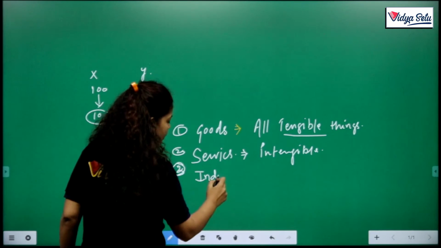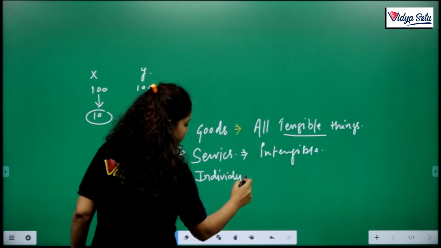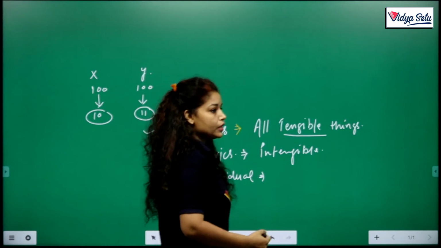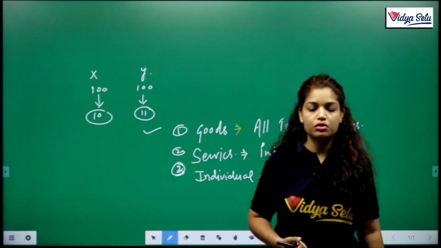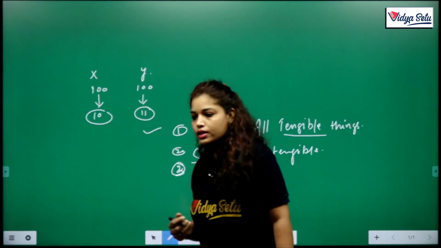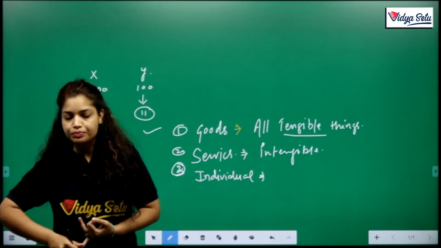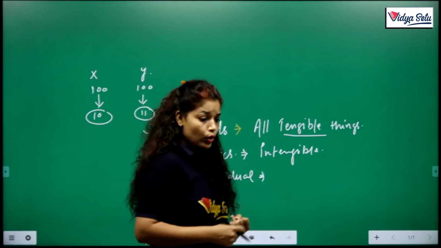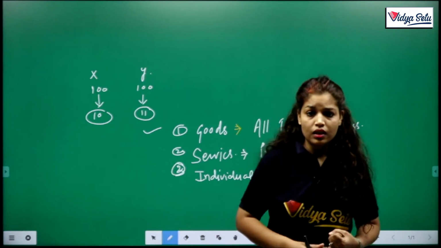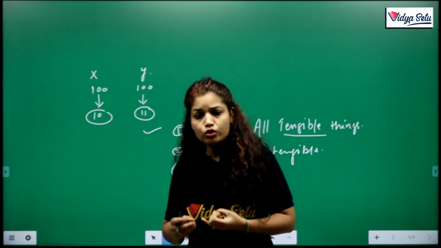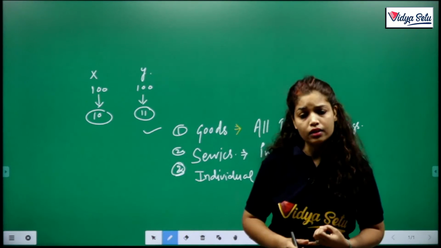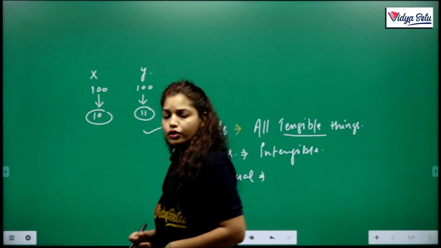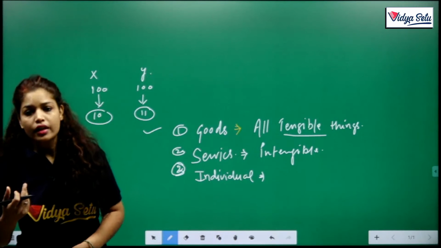What is an individual? Like me, like you, the decision making unit is known as an individual. Who takes decisions about where to sell, where to purchase, where to spend his limited income. So the decision making unit we consider as an individual.